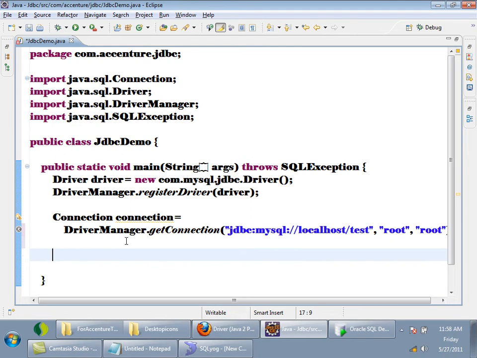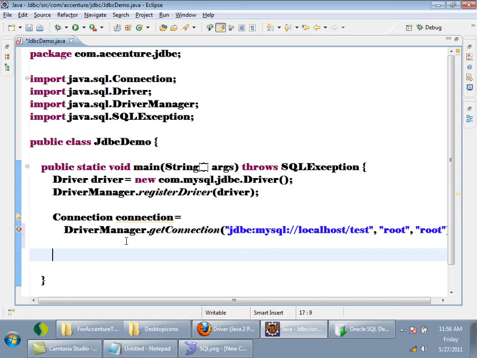So I want to fire a create statement. I want to create a table. If I want to create a table, I have to send a message to the server. I have the connection established right now. I have to send a message to the server asking to create a table with this name and these columns, right? We don't actually know the protocol using which I have to send a message. There is a class called Statement which we can use if I want to send any query to the database using the database-specific protocol.